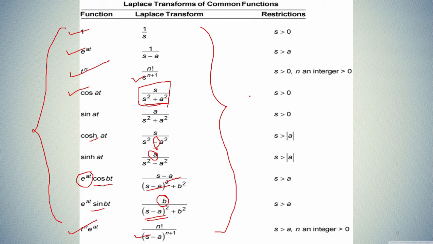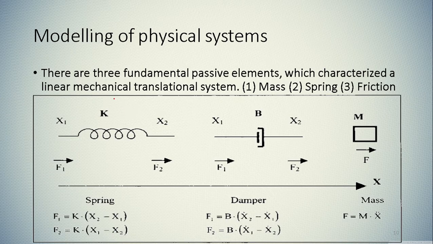So I'll ask you to understand these Laplace transformations, try to find all of them, and try to remember all these functions and their Laplace transforms, because whenever it is required you have to directly put in the value for cos at and sin at, or sinh at and cosh at. We are not going to find it each and every time. Okay, so you have to remember all these things.